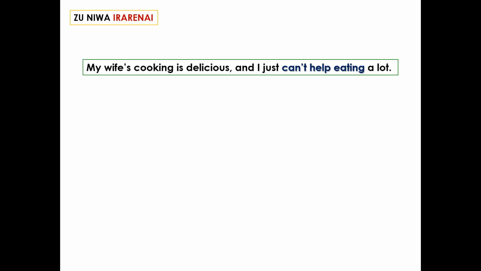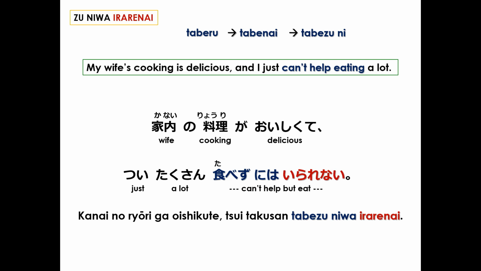Next sentence. My wife's cooking is delicious and I just can't help eating a lot. Again, to eat, 食べる。食べない、食べずに. The whole sentence in Japanese: 家内の料理が美味しくてついたくさん食べずにはいられない。My wife's cooking is delicious and I just can't help eating a lot.